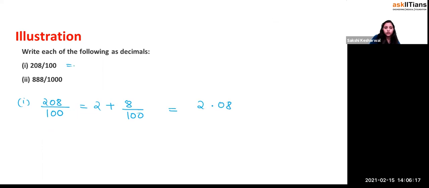2.08. Or you can just do 208 by 100, which is equal to, you transpose the decimal point. So this is equal to 2.08. Yes or no? Now let's talk about the second part.